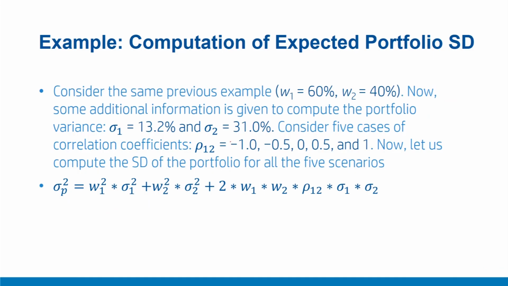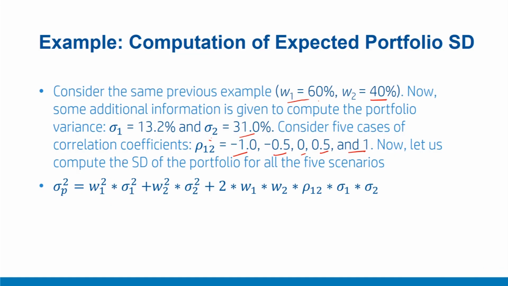Let us consider in the previous example some additional information. That is, the risk of security 1, sigma 1, is 13.2% and the risk, sigma 2, is 31%. And the weights invested remain the same, which is 60% in security 1 and 40% in security 2. Now, for different cases, 5 cases in fact, with correlations of -1, -0.5, 0, 0.5, and 1, let us try to compute the risk of the portfolios.